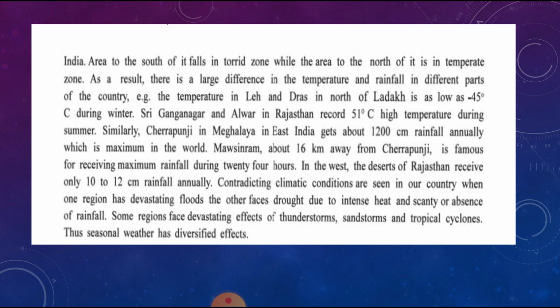Contradicting climatic conditions are seen in our country, where one region has a devastating flood, and on the other side some parts face droughts due to intense heat and scarcity or absence of rainfall.